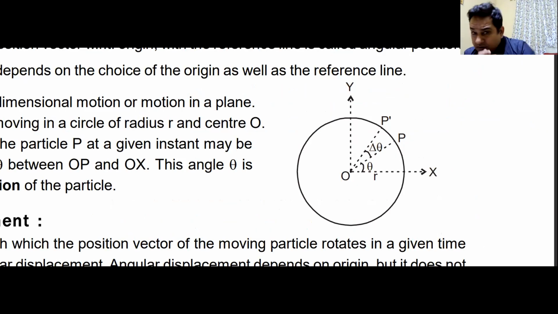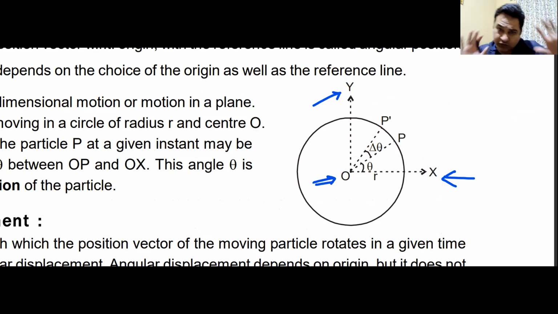Angular position. Now remember, for that position vector we needed two axes, x and y. As you can see, we also have the same axes here, x and y. Nothing has changed. We needed an origin. Here also we have an origin. The only difference is that this origin happens to be the center of the circle, nothing else. So far, so good.